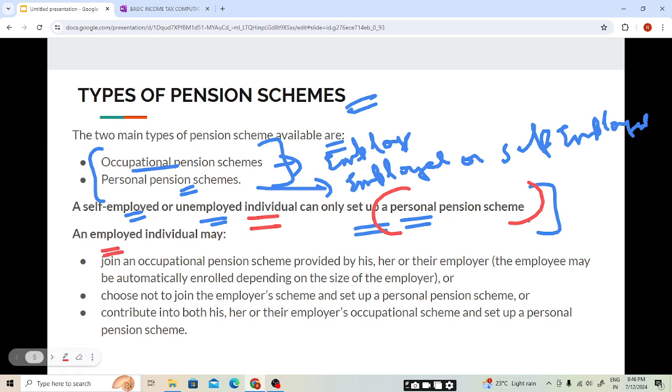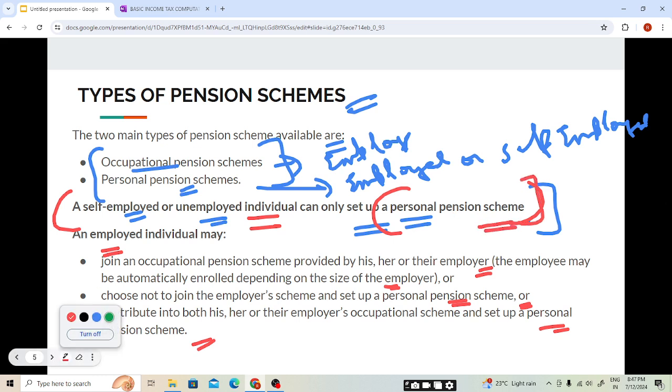But an employed individual may join an occupational pension scheme provided by her or their employer, meaning the occupational pension scheme will be managed by the employer. The employee may be automatically enrolled depending on the size of the employer. They may choose not to join the employer scheme and set up a personal pension scheme, or contribute into both the employer's occupational pension scheme and a personal pension scheme. So, in case of self-employment, he can only set up a personal pension scheme.